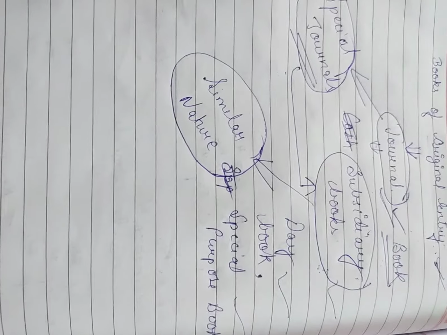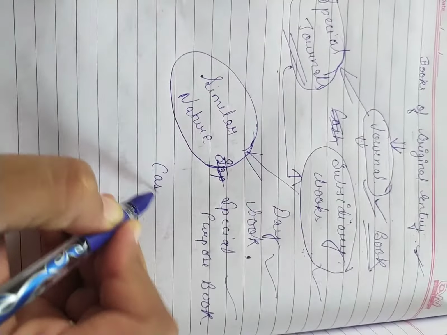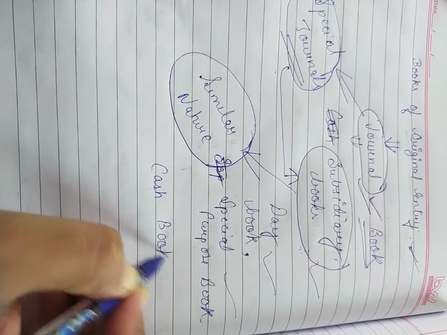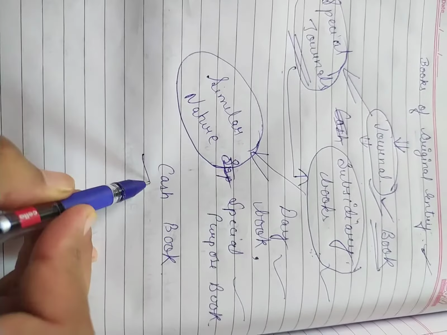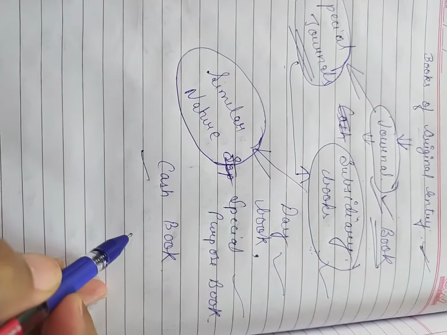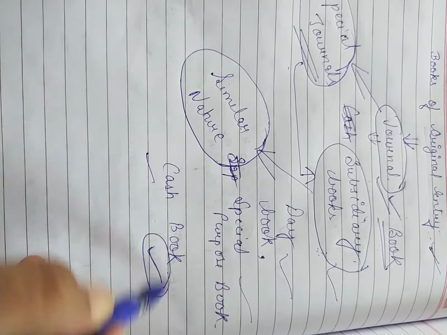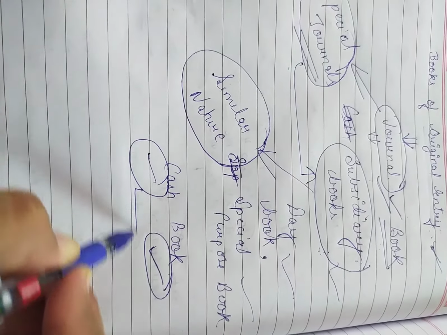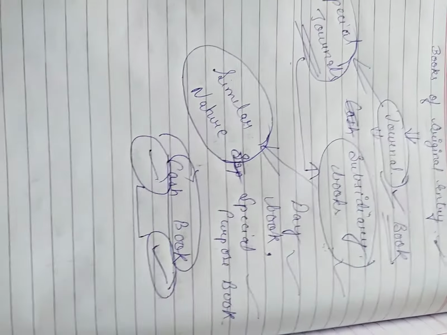For example, all the cash transactions are recorded in the cash book, and all the credit purchase transactions in another book. All the credit sales are recorded in another book, and if both of these are in cash, then they will be recorded in the cash book.